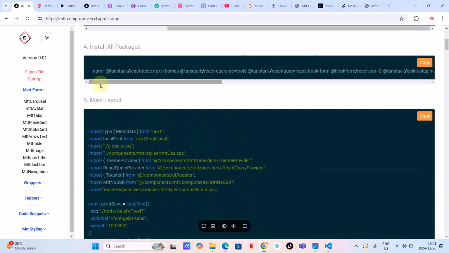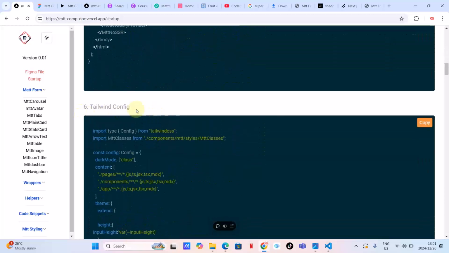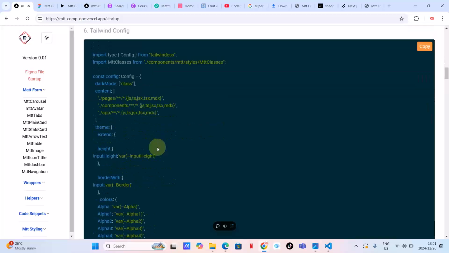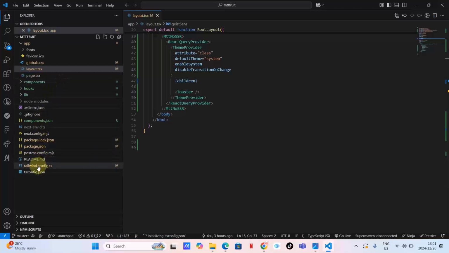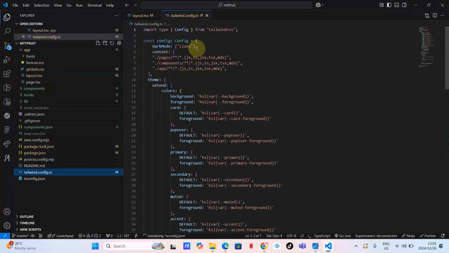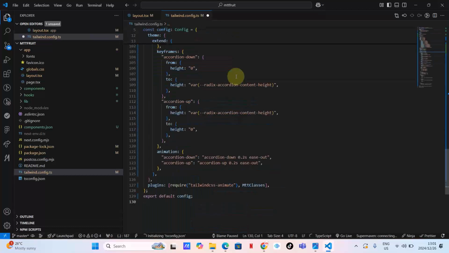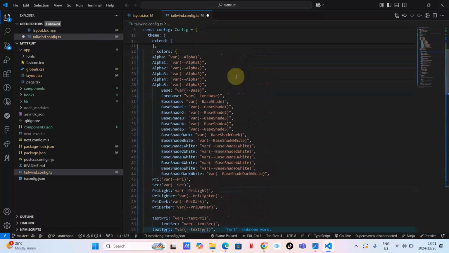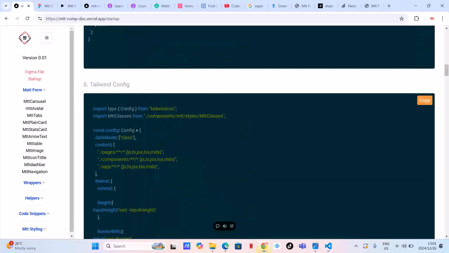Let's continue and check the next step, which is step number 6. I think we are also going to change the tailwind config. We need to copy this and go to our tailwind config. This is a normal tailwind config, and we are going to change that to this one. Then we are just going to save this. And what else?